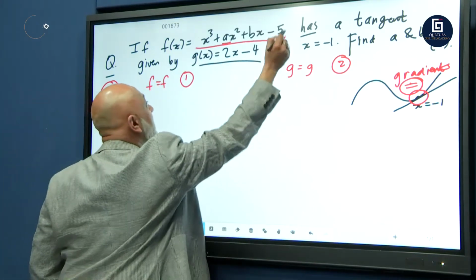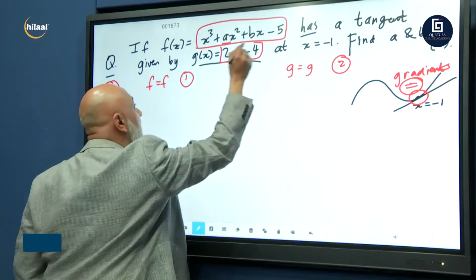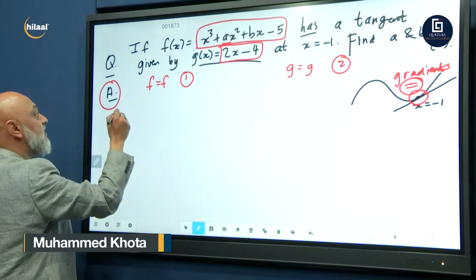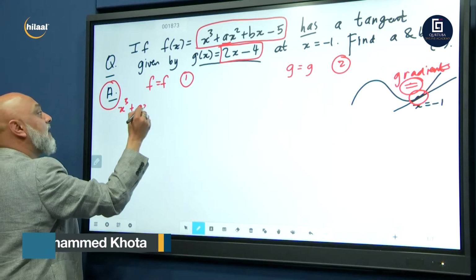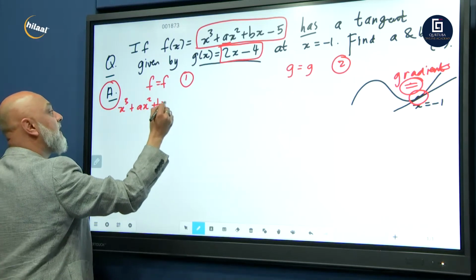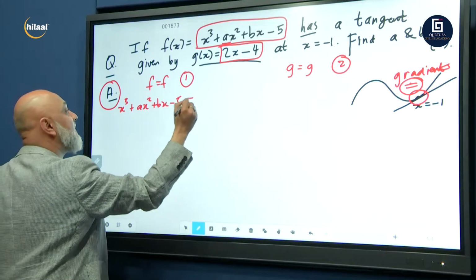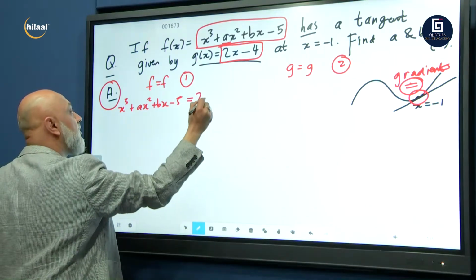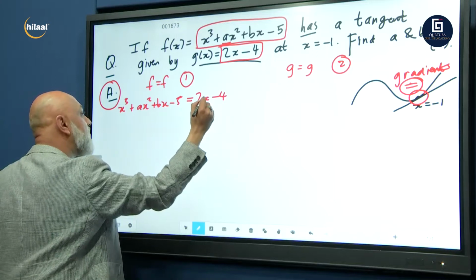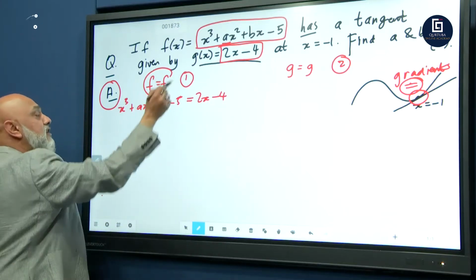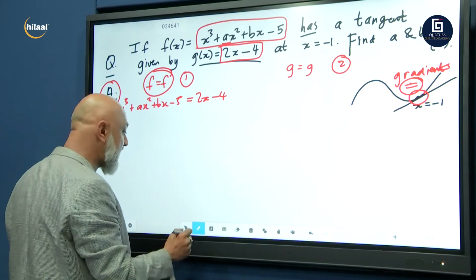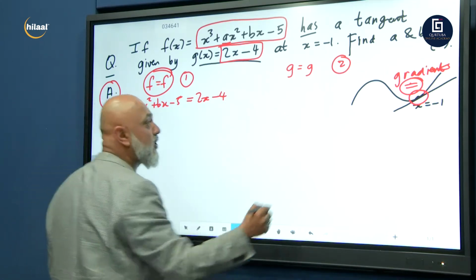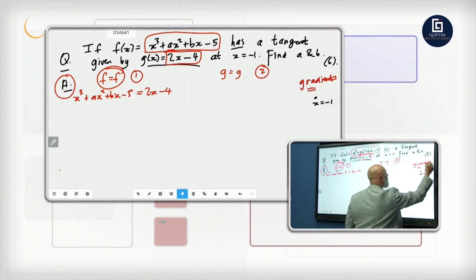Function equal function. That means that graph must equal that graph. So we've got x cubed plus ax squared plus bx minus 5 is equal to 2x minus 4 at the point of contact. At the point of contact, the two graphs are equal. Then we've got gradient equal gradient.